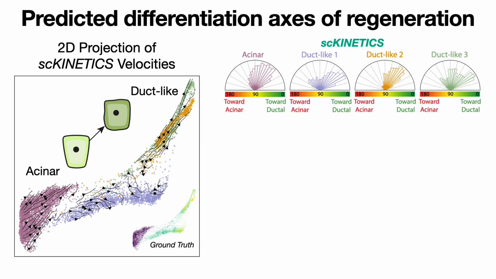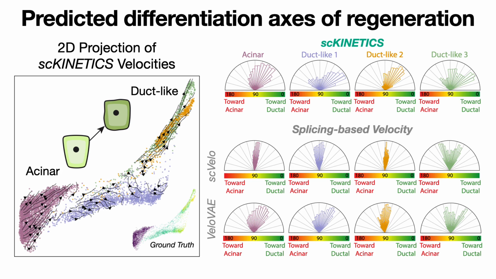Quantitatively, we compared the direction of each cell's velocity vectors to a set of vectors derived as ground truth based on this known axis that we get from pseudotime. We found that scKINETICS vectors generally point from acinar-like toward duct-like states as would be expected, which would correspond with the 0-degree angle further to the right on these histograms. So you can see the distribution of angles here relative to ground truth. In this case, more accurate angles will fall closer to 0.